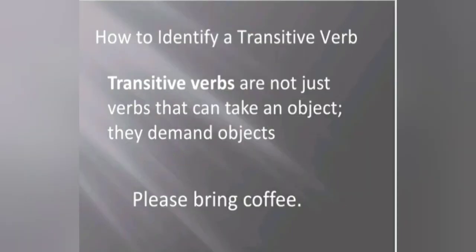Now the question arises, how to identify a transitive verb? Transitive verbs are not just verbs that can take an object, rather they demand objects. For example, please bring coffee. In this example you can see, if we just say the sentence up to the verb bring, the sense will remain incomplete. So we will have to add the object, that is coffee.